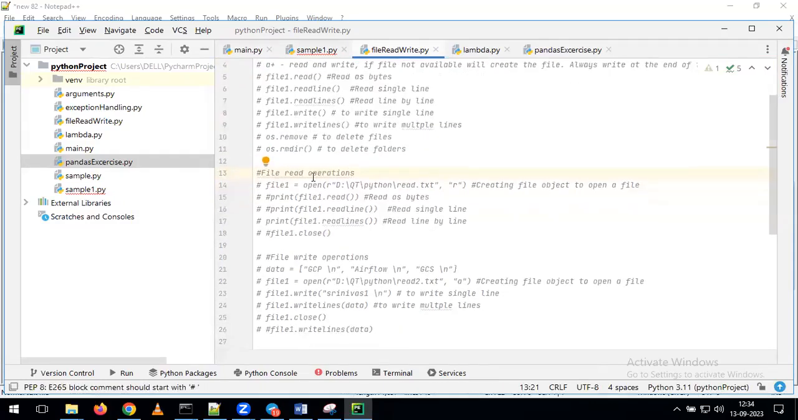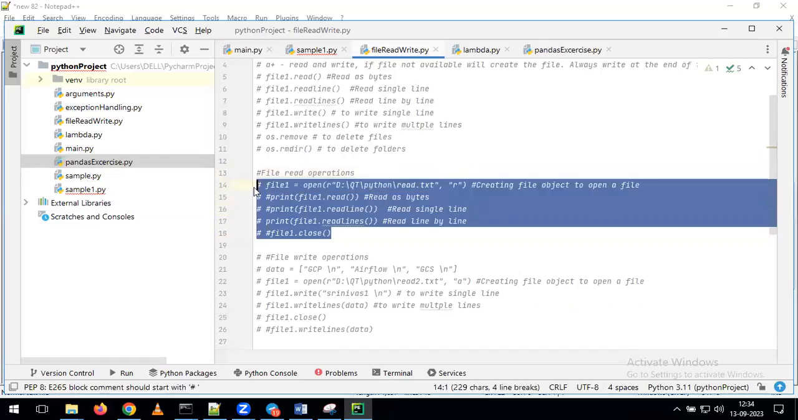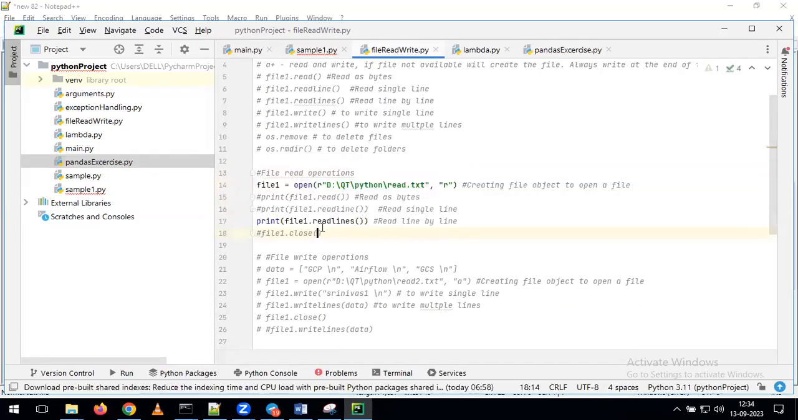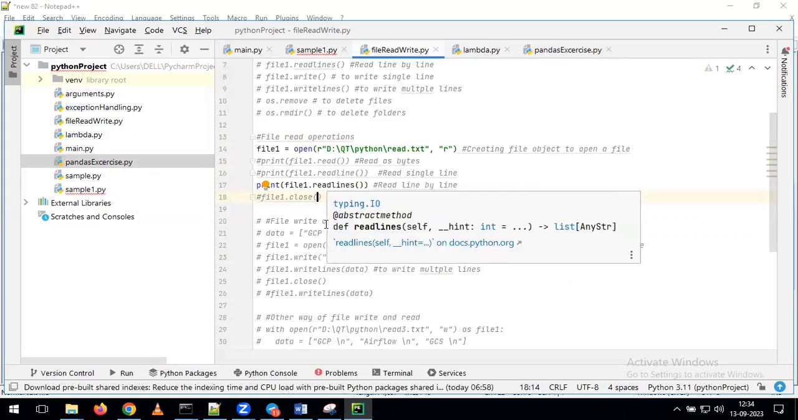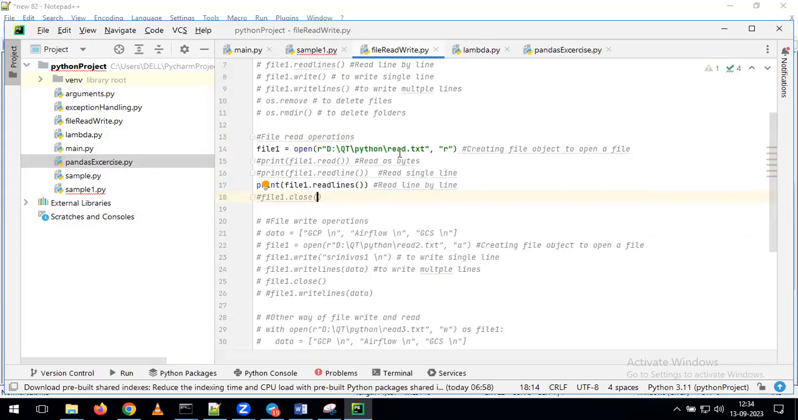Okay. Now, if you see the first example, tell me what we are doing. Try to understand yourself what we are doing. In the first line, what am I doing? I am creating a file object called file1. By using this file object, I am opening a file. And for this file, what is the path I gave? D drive, Qt, Python. In this path, I have a file called read.txt.